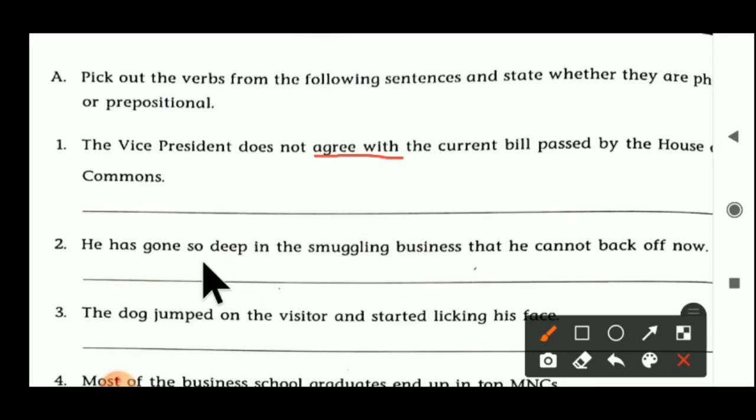Understand? Now second sentence: He has gone so deep in the smuggling business that he cannot back off now. Which is the verb here?